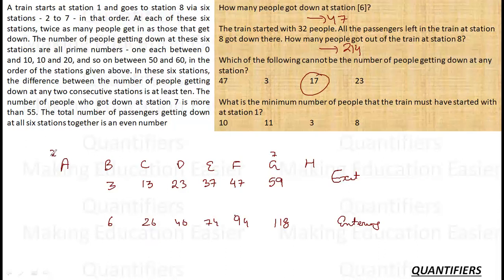Here, how many will be the minimum? For the minimum, it comes to mind that there should be 3 people minimum. If there are 3 people here, 3 have exited, 6 have entered, but then it is not possible that 13 exited here. So let me see, if 13 exited here, what is the minimum number of people I need to start with? Can I say there must be 13 people at C? And how have 13 people become here? By adding 6, the total became 13, which means the people here must be 7. So 7 plus 6 became 13.